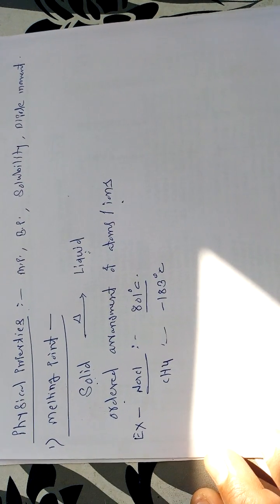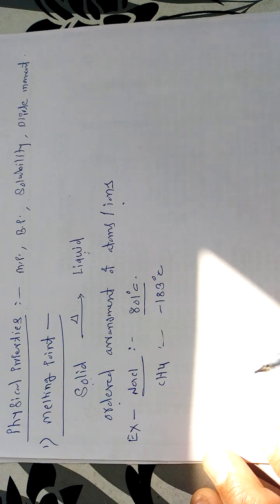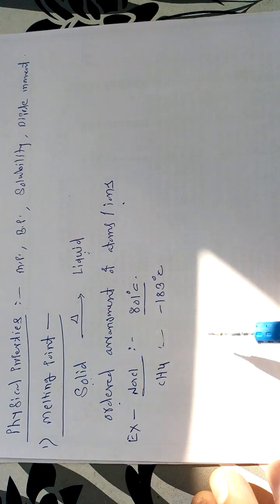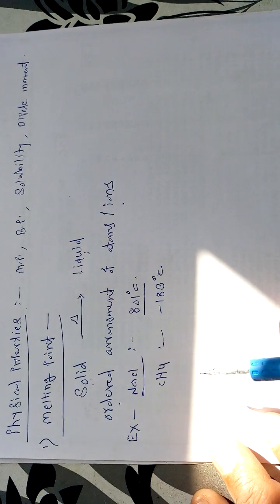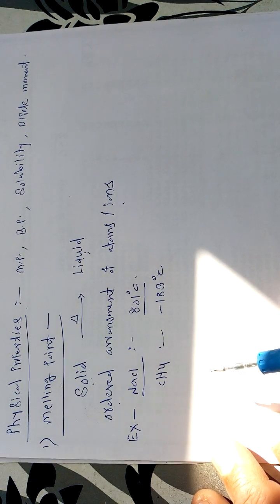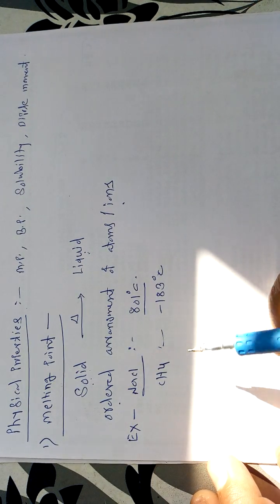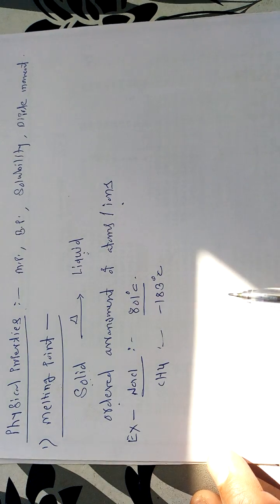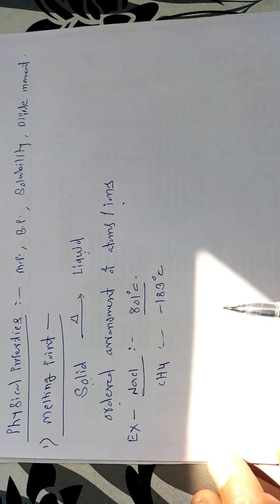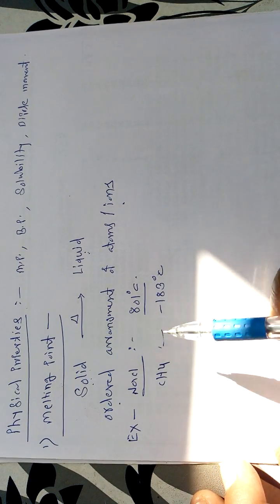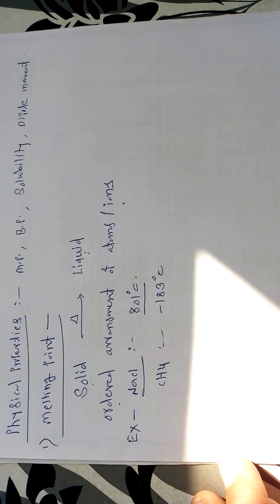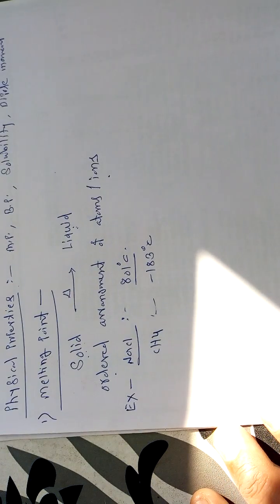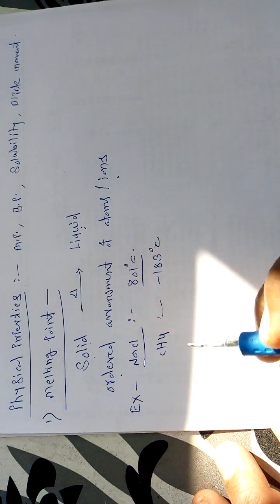In covalent compounds, the strength of the bond is weaker compared to the ionic bond, that's why they have a lower melting point. So each and every molecule has a fixed value of melting point, and this value depends upon what type of chemical bond is present between the constituent atoms or ions in a molecule. So this is the first important physical property, called the melting point.